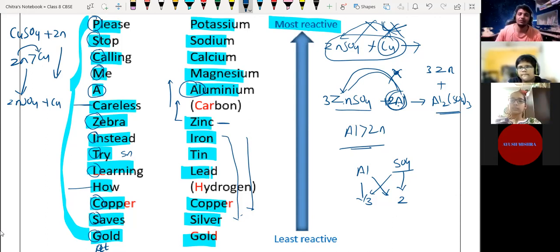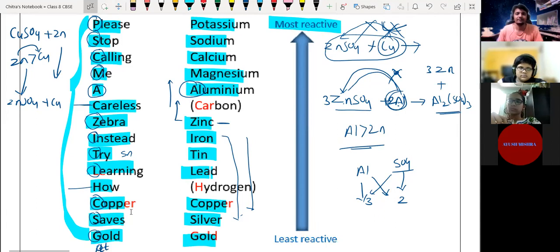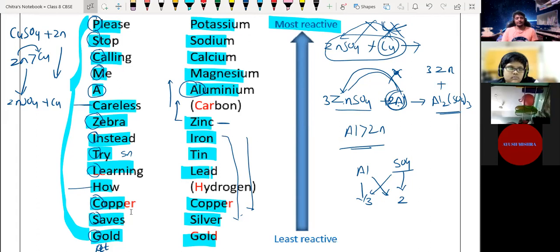This is the main concept behind the reactivity series. You can identify whether a metal is going to replace another or not on the basis of their reactivity. So again, I want you to take a screenshot of that. It is very important. Vishnu, are you getting the point, beta? Sir, I'm getting the point. Okay, good.